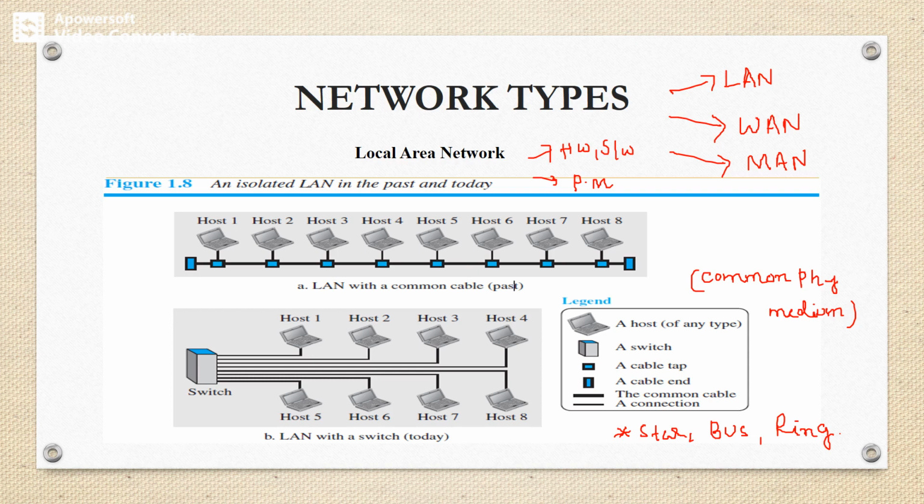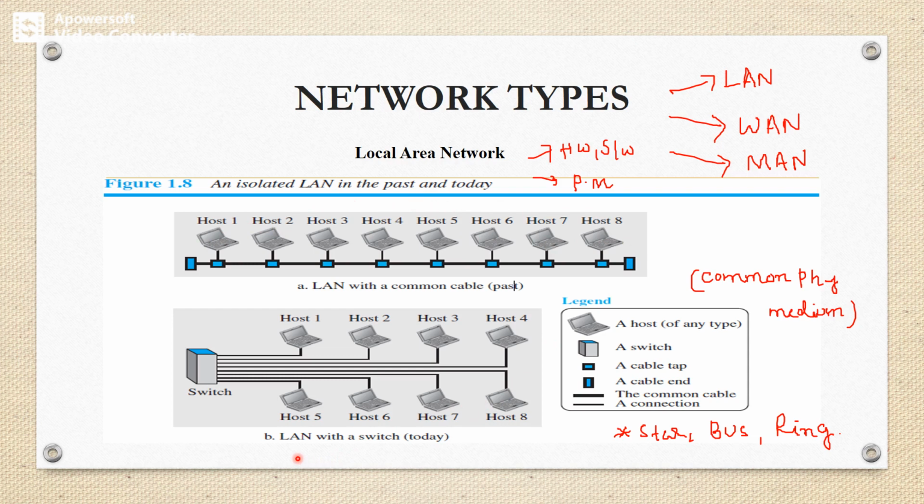We can observe that here we have two diagrams. The first one is a LAN with a common cable. We have one single common cable to which all the devices or hosts are connected, from host 1 to host 8.